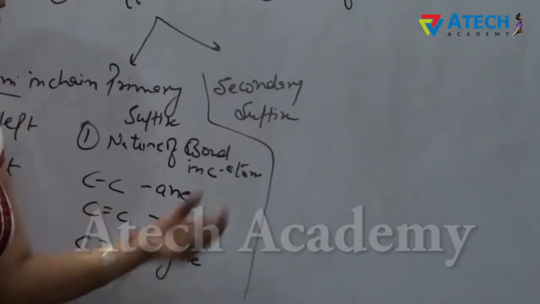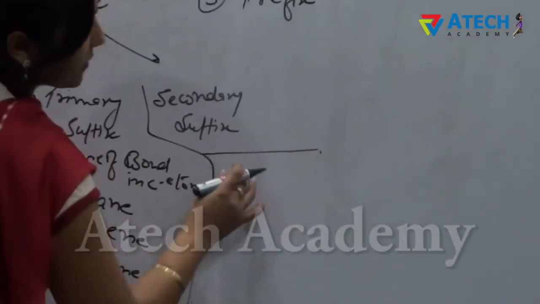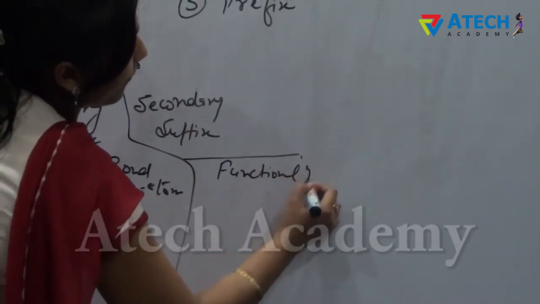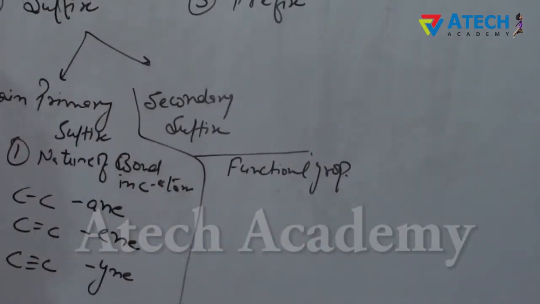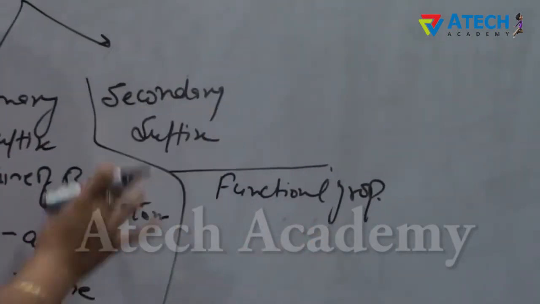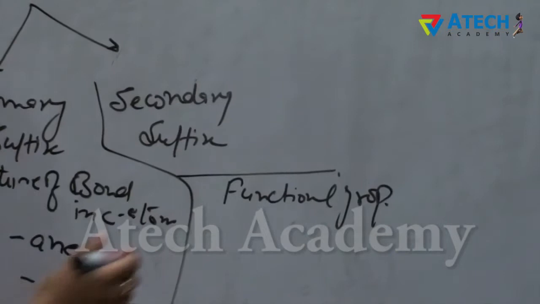Now the secondary suffix represents the functional group present in a compound. To identify the functional group, according to the suffix we have to write down its name.